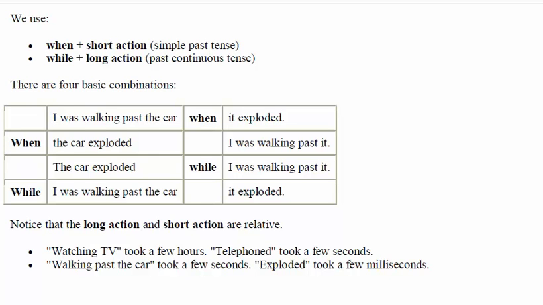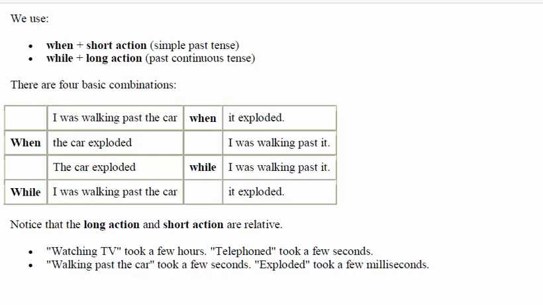And there are four basic combinations. When I was walking past the car, it exploded. When the car exploded, I was walking past it. When the car exploded, I was walking past. While I was walking past the car, it exploded. So these are the four basic combinations of how we combine the simple past tense and the past continuous tense, and how one sentence transfers to another sentence.